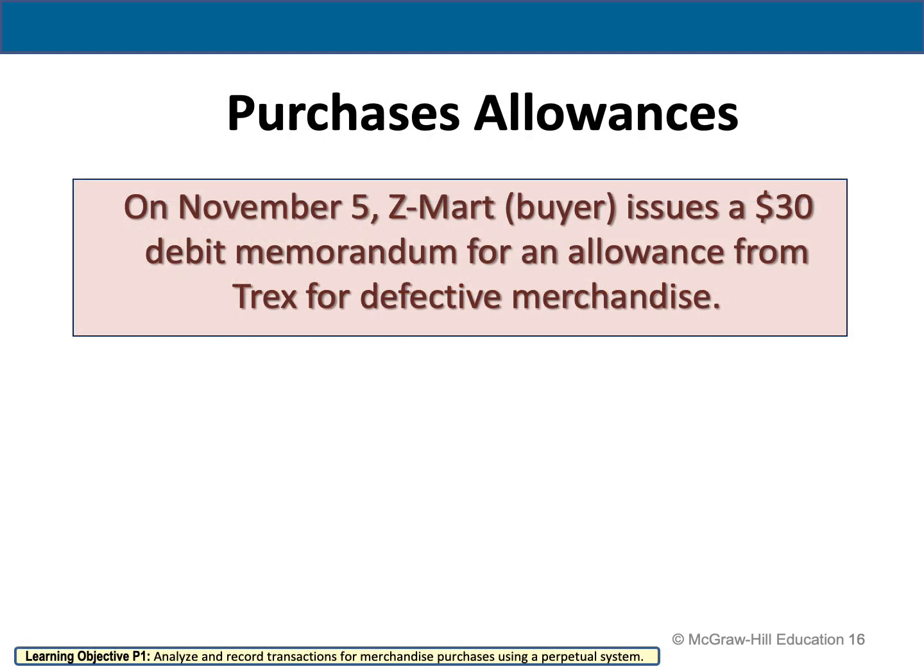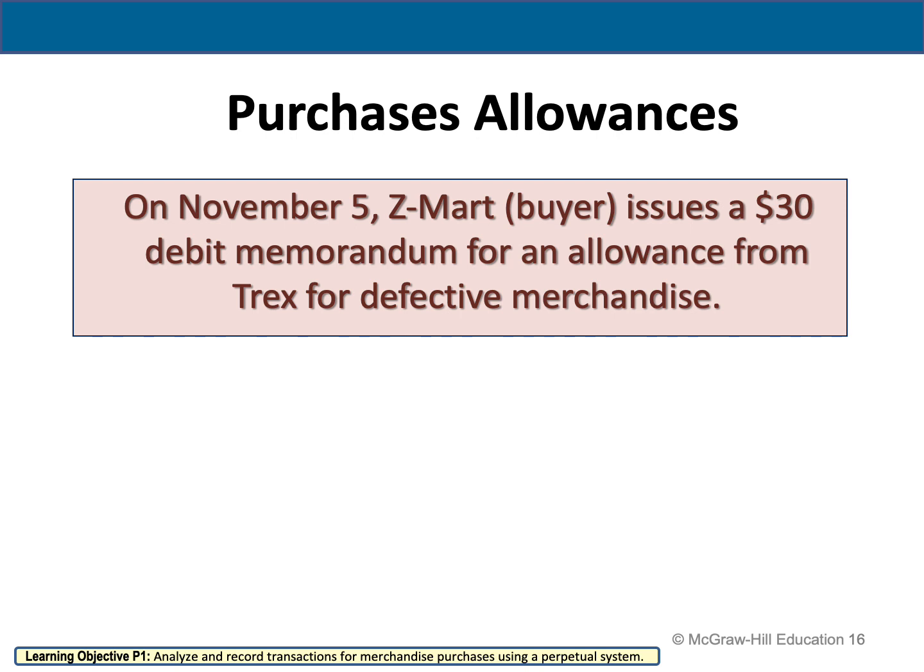Now let's see an example of purchase allowances. On November 5, Zmart, the buyer, issues a $30 debit memorandum for an allowance for Trix for defective merchandise. So Zmart found defective merchandise of $30 and contacted Trix, which is the seller. Trix decided to give him a price allowance or price reduction on the defective merchandise.